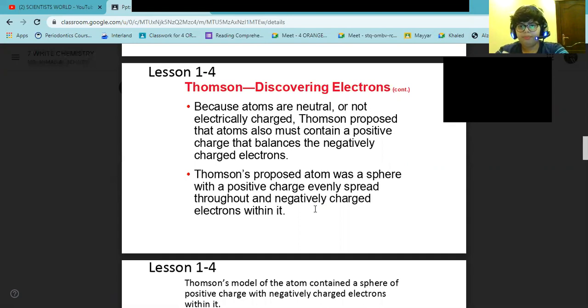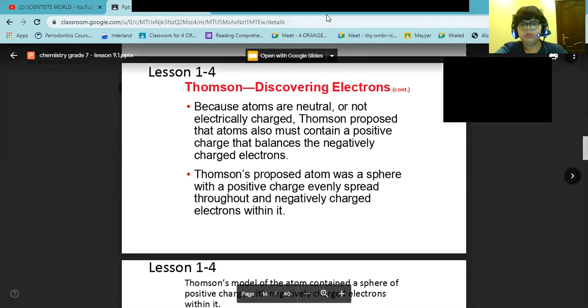Thomson then proposed that the atom was a sphere with a positive charge evenly spread throughout, and negatively charged electrons within it. He said it was like chocolate chips mixed in cookie dough. It's shaped like a cookie.